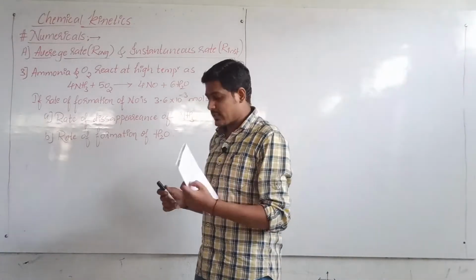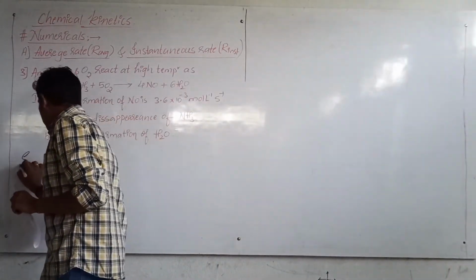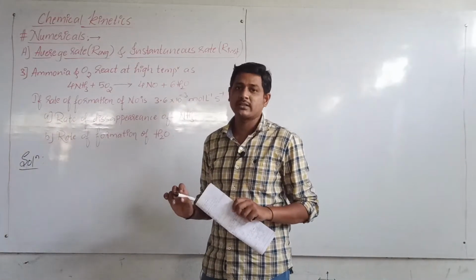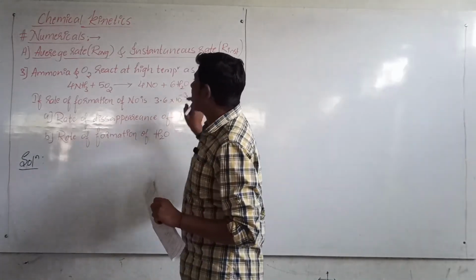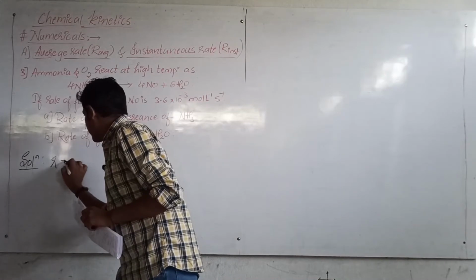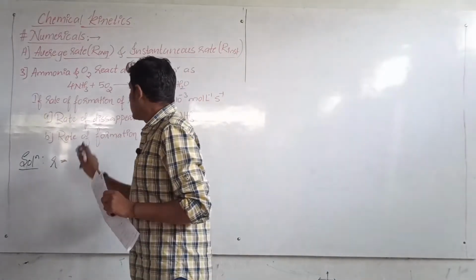So now how do we solve this? Whenever such type of problems come, first thing you have to do is write the uniform rate of reaction. Now how do we write it? Let us start. Rate is equal to minus 1/4 d[NH3]/dt, since the stoichiometric coefficient is 4 and it is a reactant.